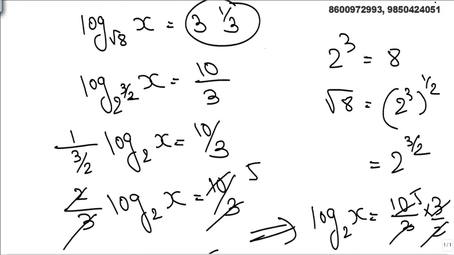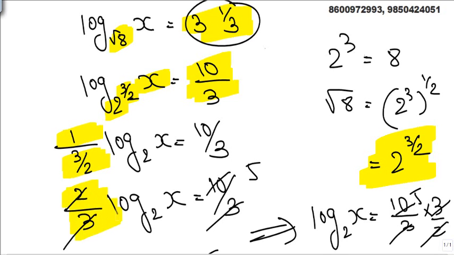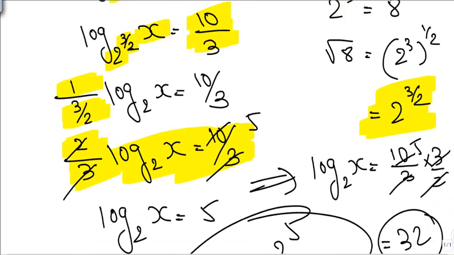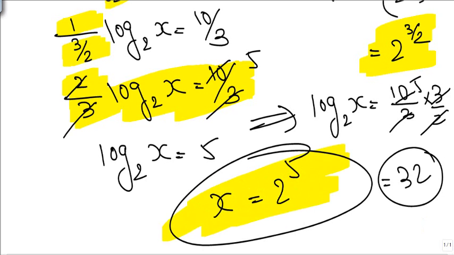What all we saw here? Root 8 is nothing but 2 raised to 3 by 2. 3 1 by 3 is nothing but 10 by 3. 2 raised to 3 by 2, this is the base. ये अपने प्रॉपर्टी देखी हुई, 1 upon this 3 by 2 came out. 1 upon 3 by 2 is nothing but 2 by 3. So solve it, nothing else is there. Simply x is 2 raised to 5, that is 32.